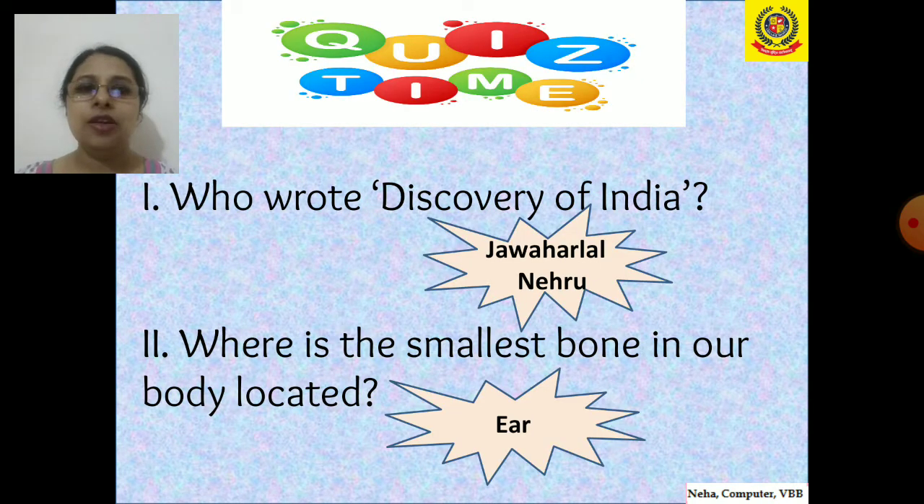First one is Jawaharlal Nehru. He wrote Discovery of India. We know that Jawaharlal Nehru is our Chacha Nehru and he wrote about this book. And second question's answer is, ear is the smallest bone in our body. So you got the answer, and those who have given the correct answer were clapping for them. Now let's see the chapter.